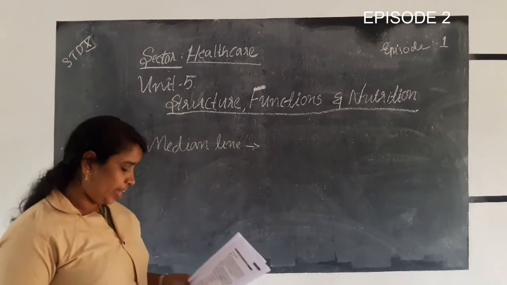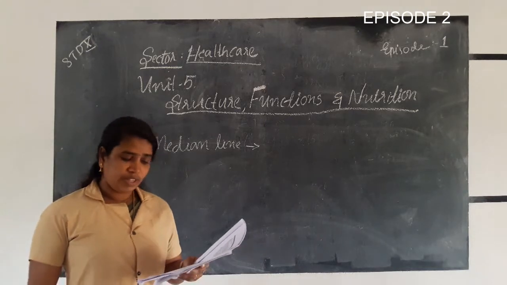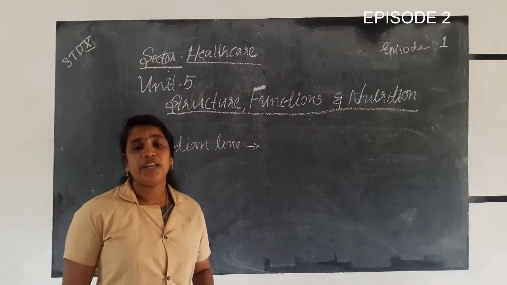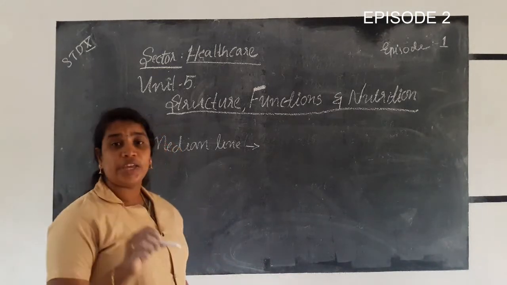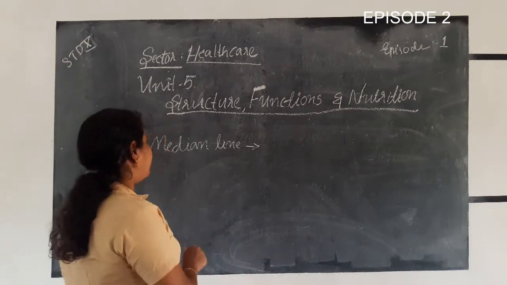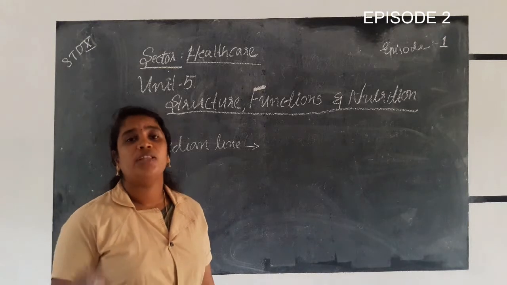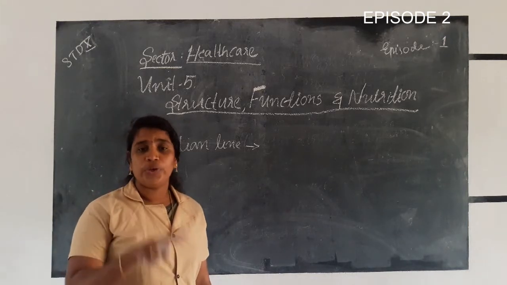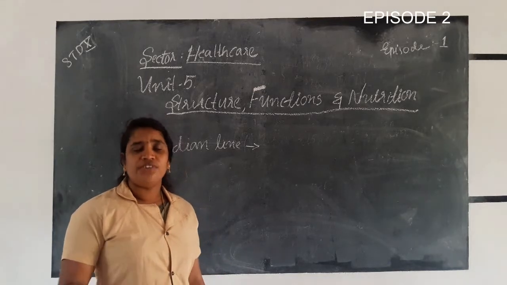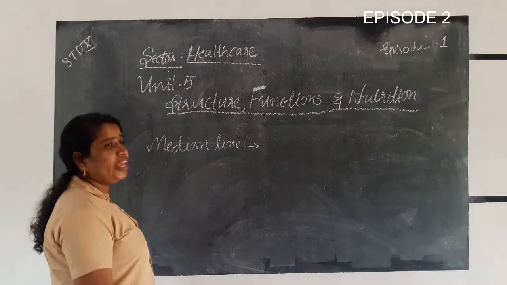What is the median line? The central plane which divides the body into two equal halves, right and left, is known as the median line.